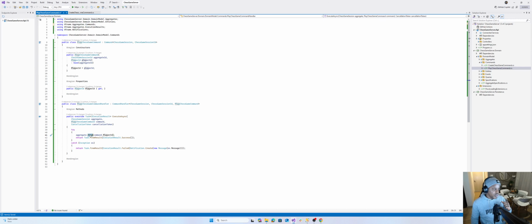If so, cool, return a success. Otherwise, it will come back with a failed validation, and then we catch that validation and send back a notification saying this command failed because of X, Y, and Z. Okay, that's our command.